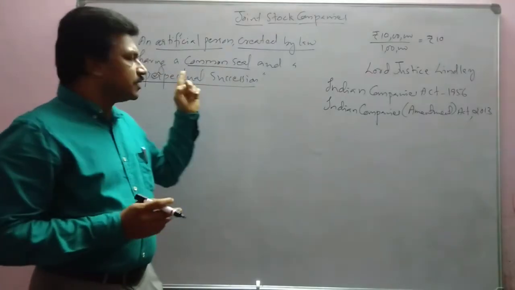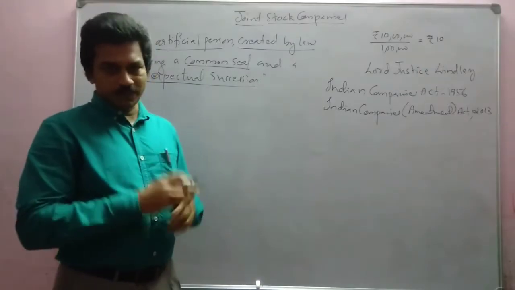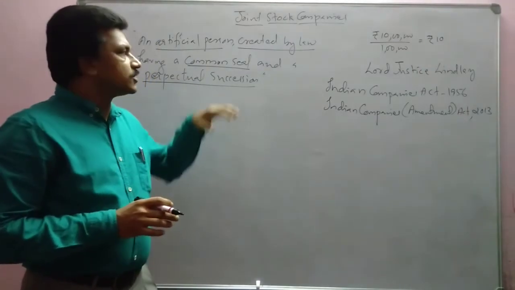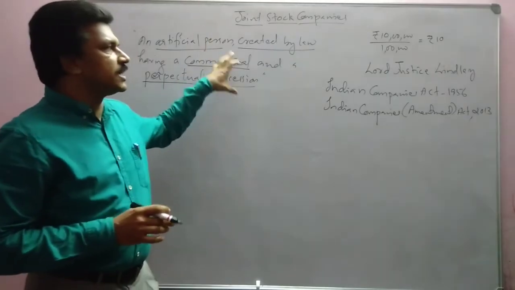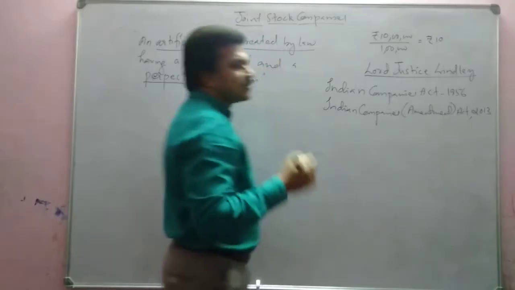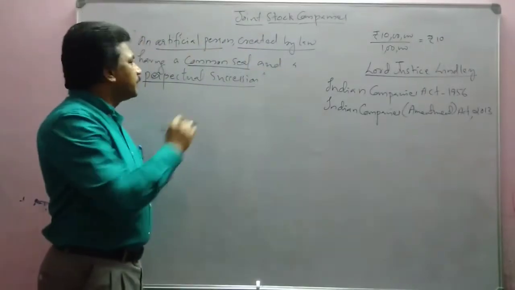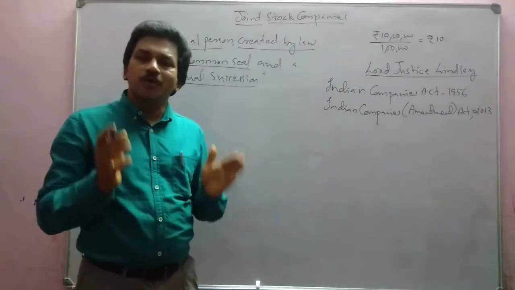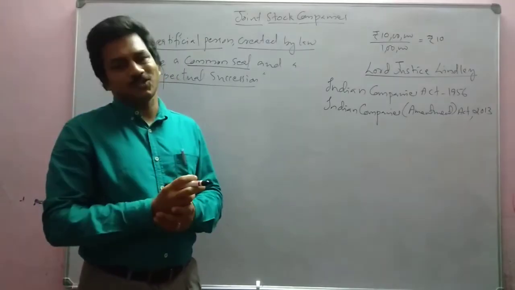That's why it has perpetual existence or continuous succession. So that is the speciality. This is the definition given by Lord Justice Linley: a company is an artificial person created by law having a common seal and perpetual succession.